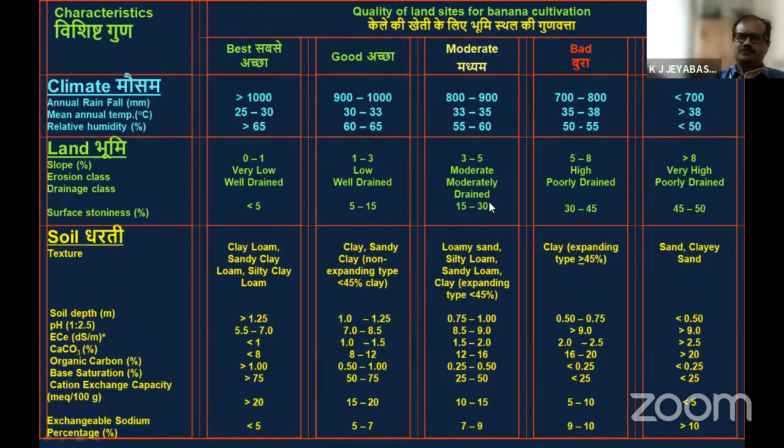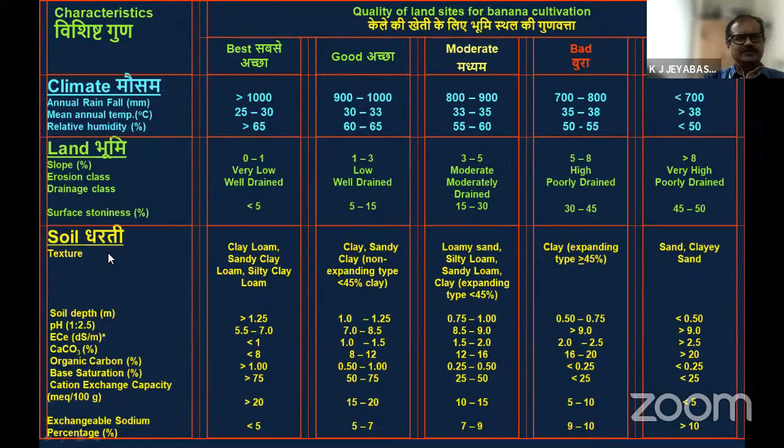In banana, if water is not there for 2 days, a scorching effect will occur. At the same time, if there is 2 days of inundation of water in the field, a wilting effect will occur. So drainage properties of the soil are a crucial aspect we have to consider. Then surface stoniness of 5 to 30% is allowed; beyond that, it is not suitable for banana cultivation.